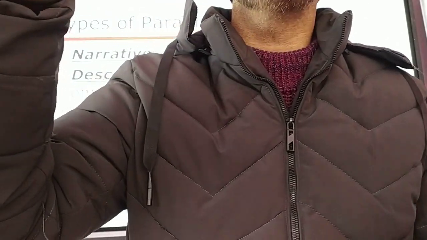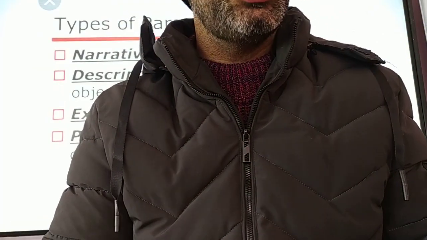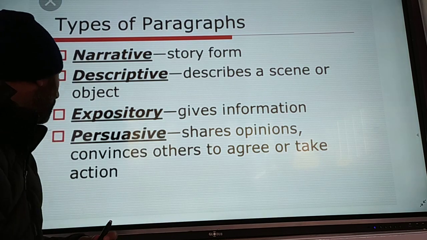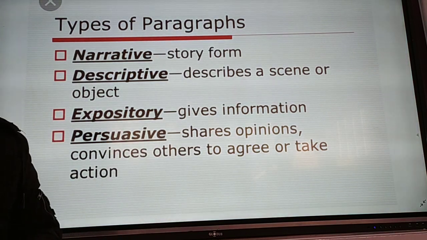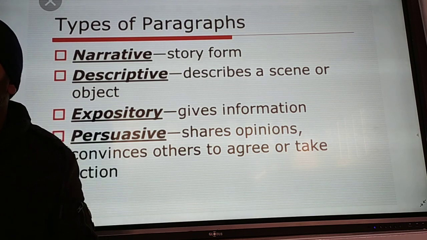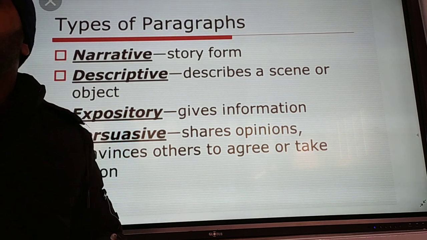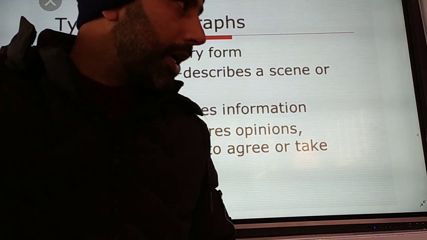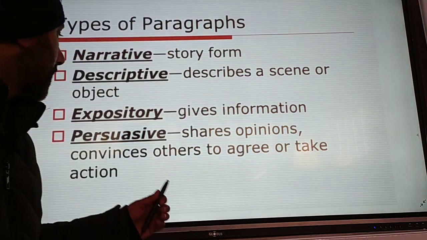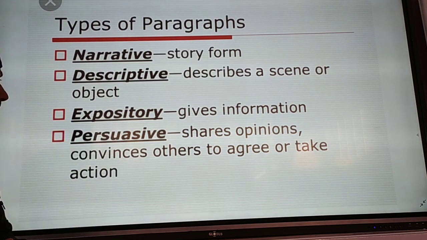There you need facts and figures. That is, the Taj Mahal, where is it located? Who has built it? For whom has he built it? That is described. Then there is expository. Expository means to give information about something. I will say, give the information about your home, about your village. These are called expository paragraphs.